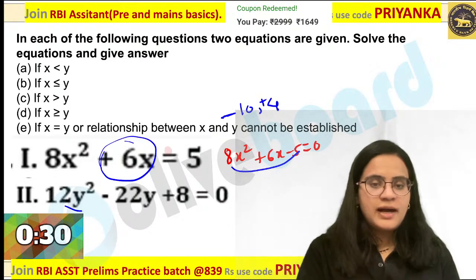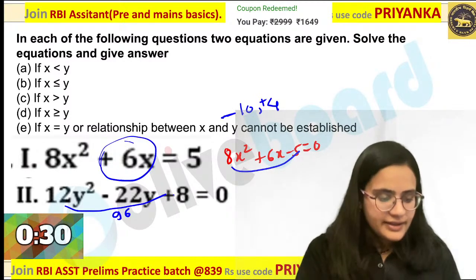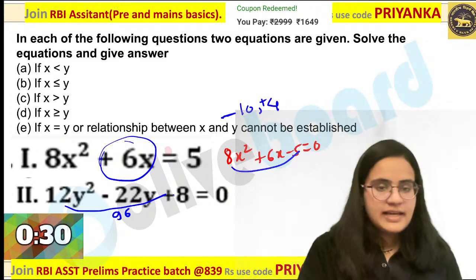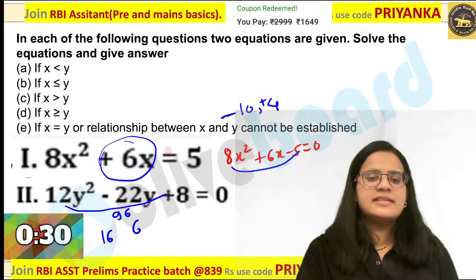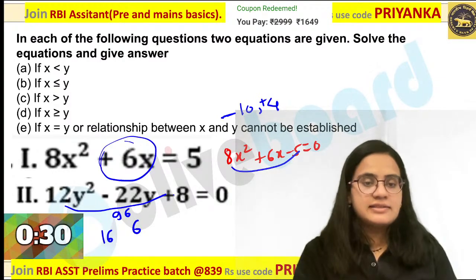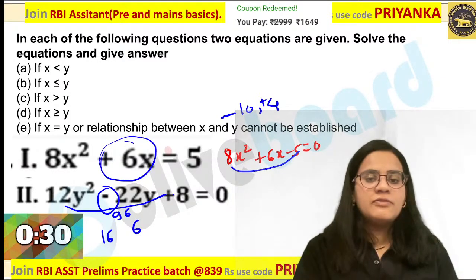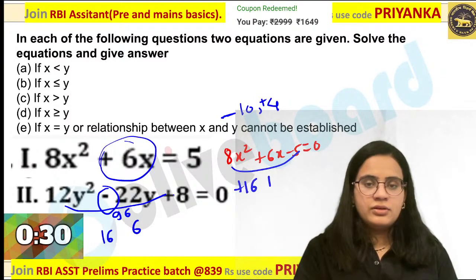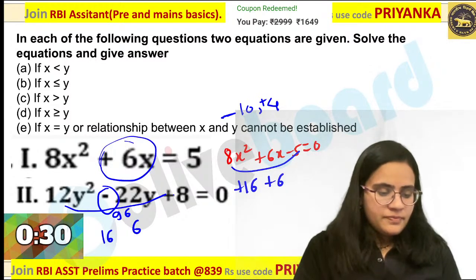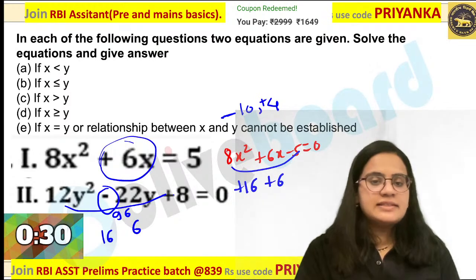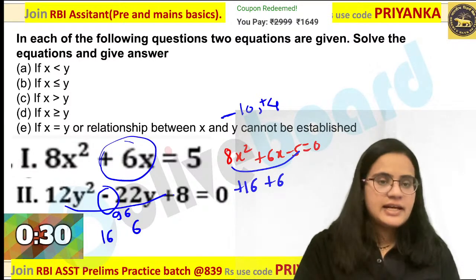What about the next value over here? You can observe this is nothing but 96 in this case. Yes, you can calculate the roots for the second one. That is nothing but 16, 6. You are perfectly correct, as this is a negative sign, both of my roots will be positive. That is nothing but plus 16 and 6 over here. Are you guys getting my point?